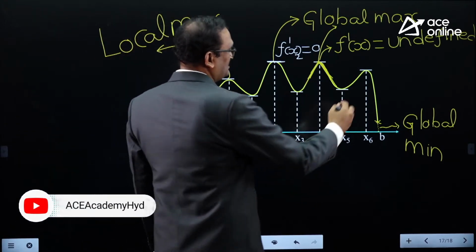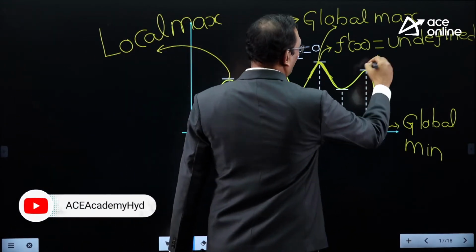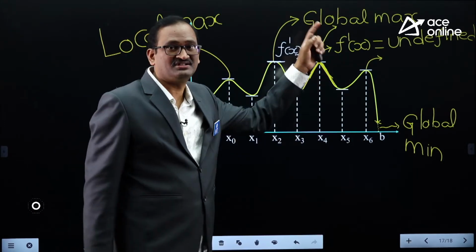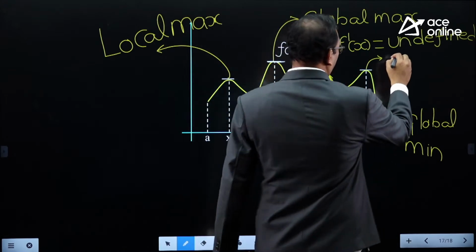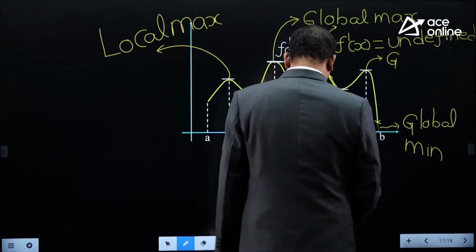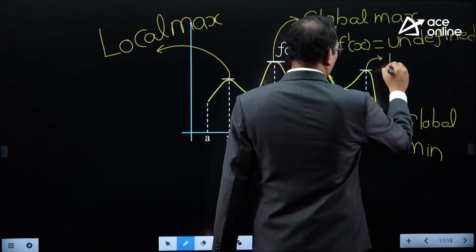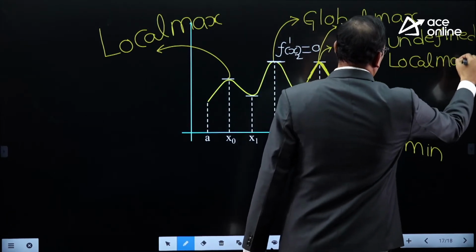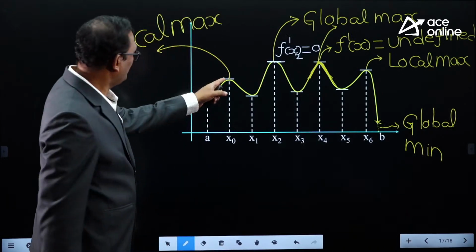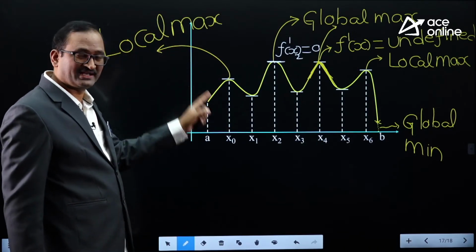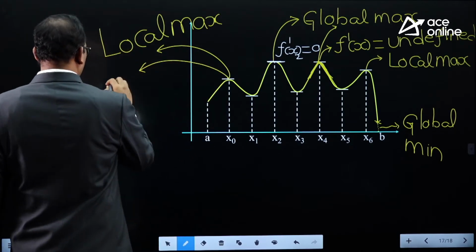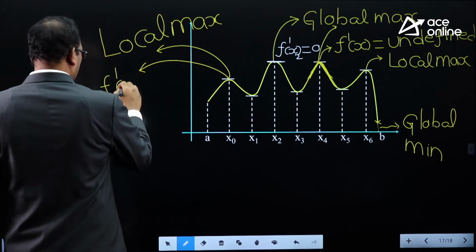And even this is also a larger height of the curve. This is not the largest height, this is only a larger height. A larger height of the curve from the x-axis is a local maximum. This is also a local maximum. But at this point, this tangent is parallel to the x-axis. Therefore, the slope of this tangent is 0 because it is parallel to the x-axis.